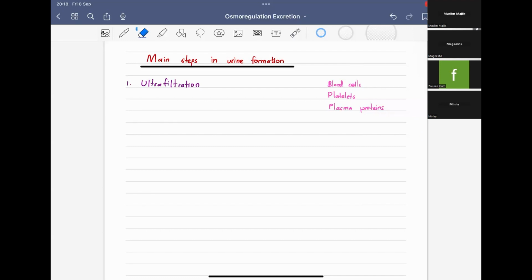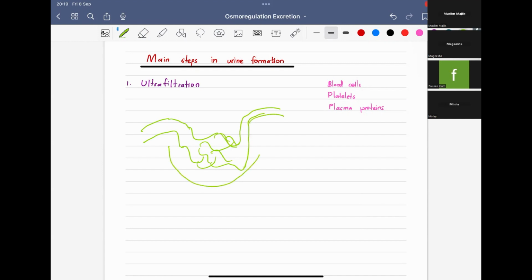Okay, now you have the efferent arteriole here, and like this is the glomerulus, something like this. And you have the efferent arteriole. This is the Bowman's capsule. The blood will come, and there is high pressure here, and under the high pressure, some will be filtered. So under the high pressure, it will be filtered into the cavity of Bowman's capsule. So it's very easy: filtration of the blood under high pressure into the cavity of Bowman's capsule. That is what you call ultrafiltration.